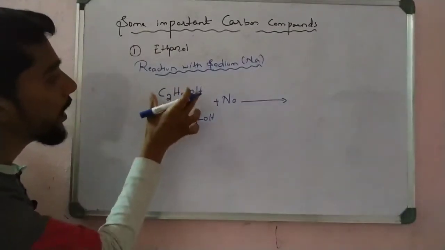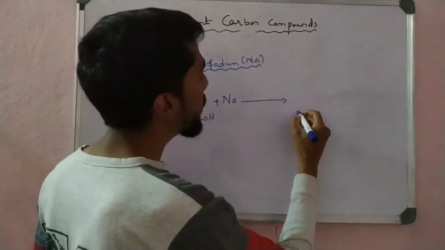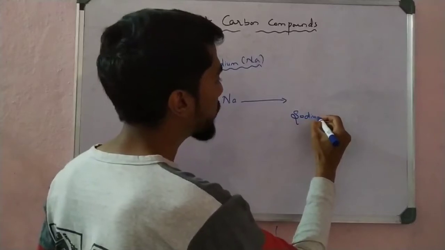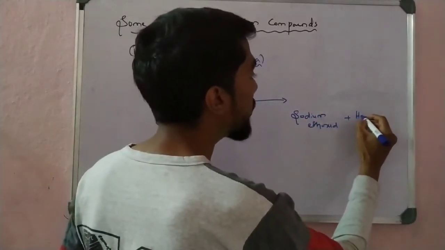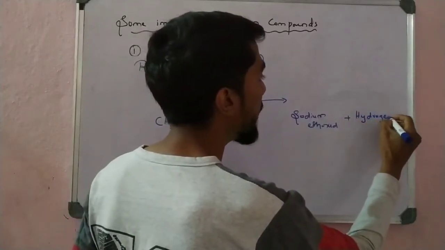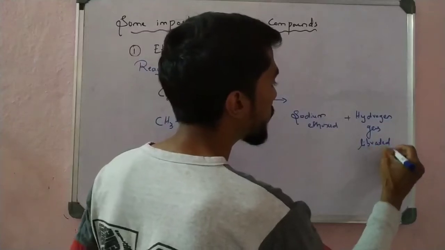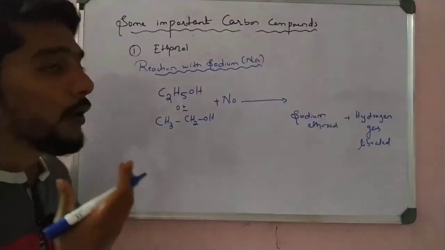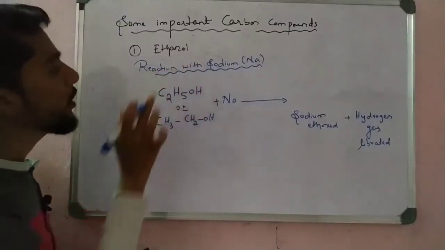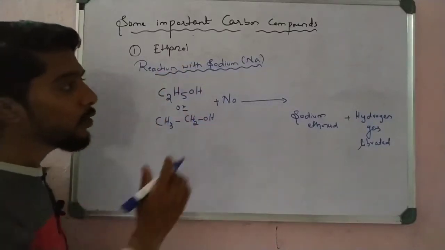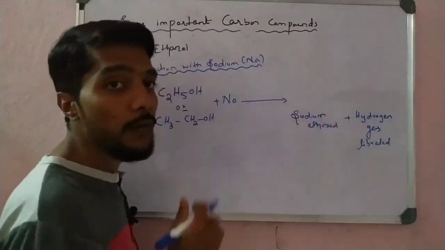You observe that when alcohol reacts with sodium, we form sodium ethoxide. I write the name first: sodium ethoxide plus hydrogen gas liberated. That is very important. This is the product, students. In the examination, if asked to write the reaction between sodium and ethanol, you have to write ethanol, C2H5OH, plus Na. Sodium ethoxide is formed along with the formation of hydrogen gas.